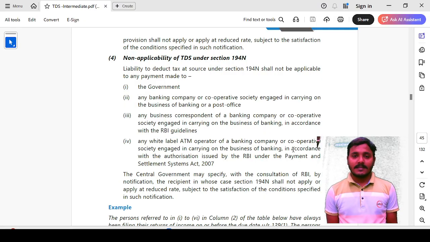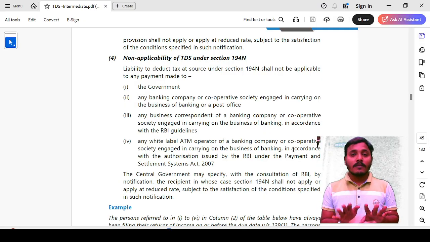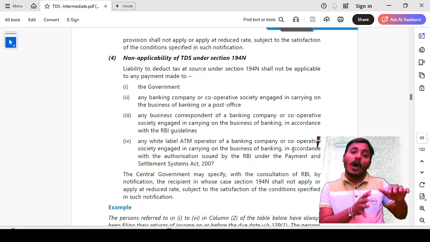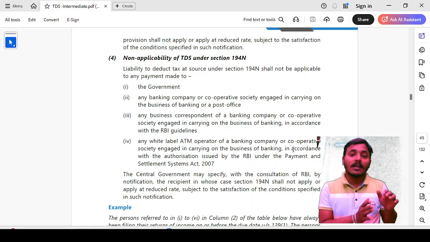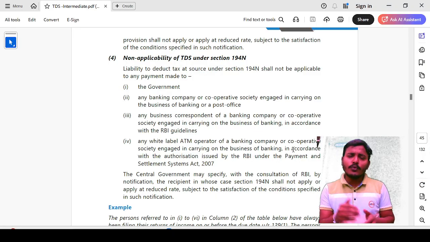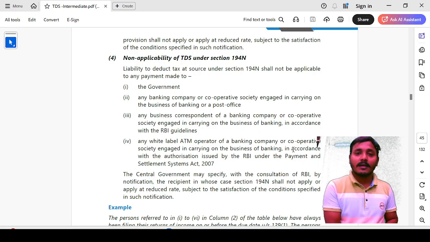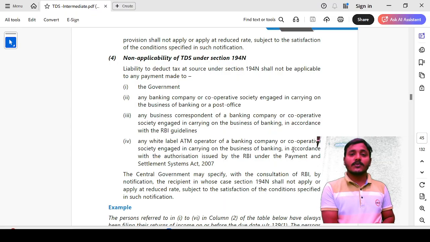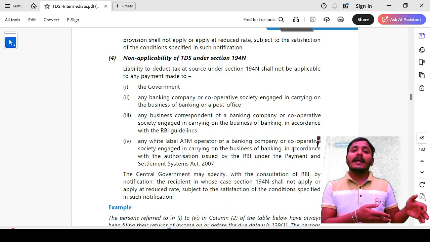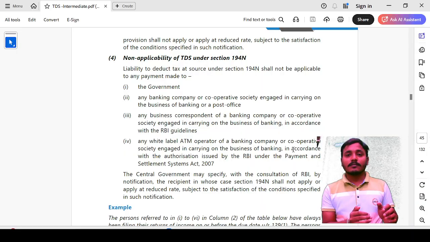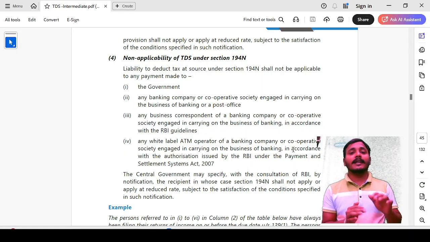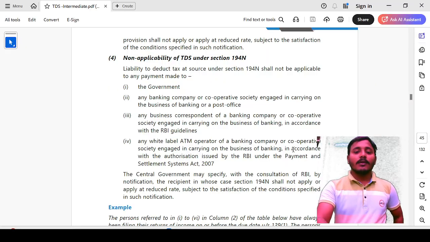to deduct TDS. Those who have not filed the income tax return for the last 3 financial years, I would suggest they now file the updated return and submit their income tax return to the banking company, banks, cooperative society or post office. Then tell them to stop deducting TDS.